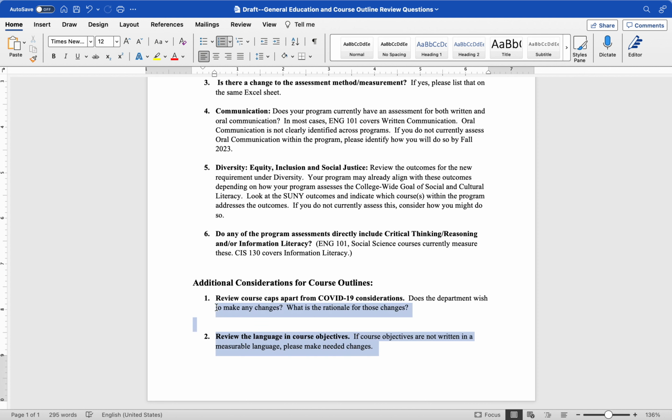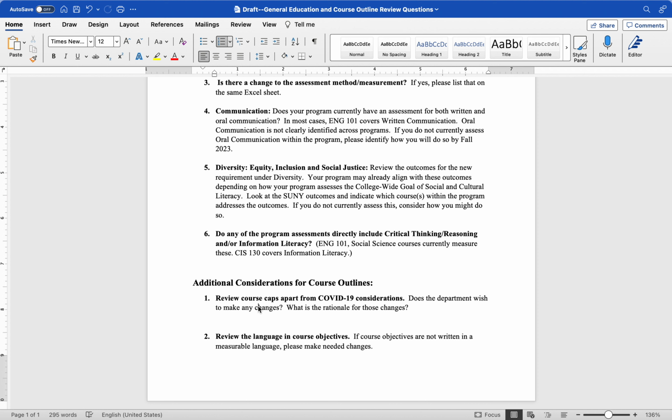These other 2 questions down here, you do not need to address now, but you may want to since you'll have course outlines that you'll be looking at. This may be the time to review course caps. As you might remember, all of our course outlines have course caps on there as the official course caps. Now, sometimes those change because of room assignments.